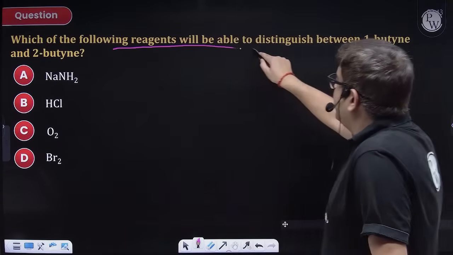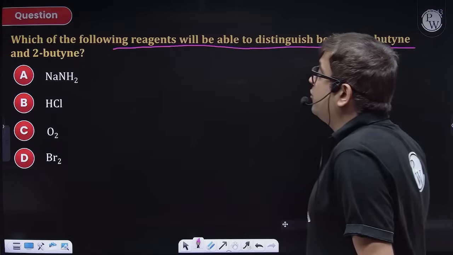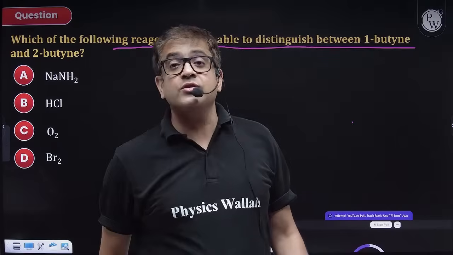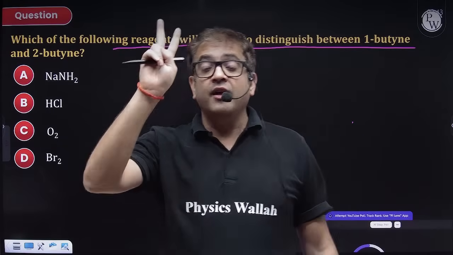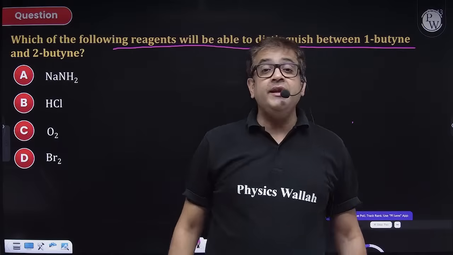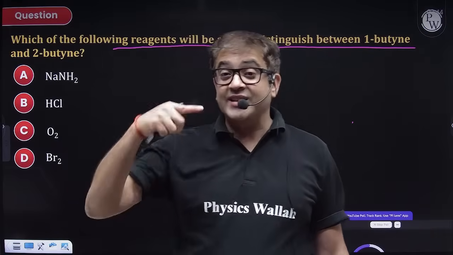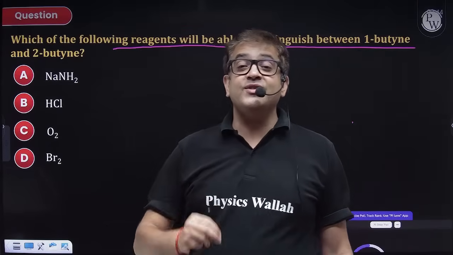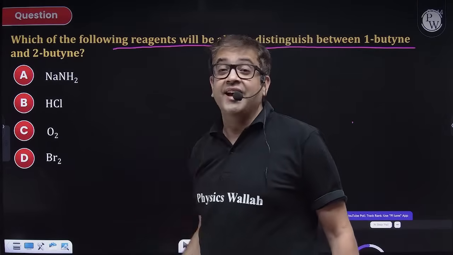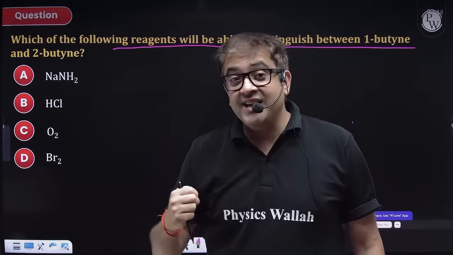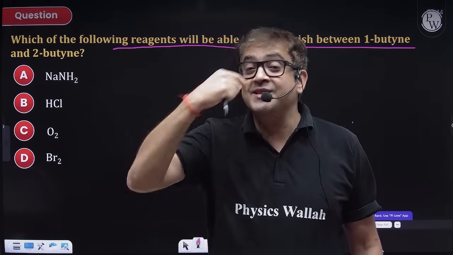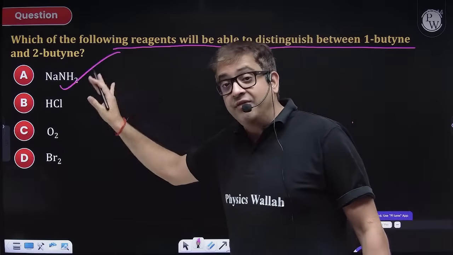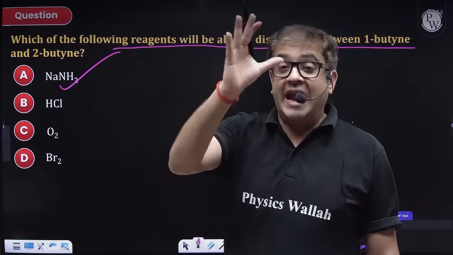Which one of the following reagents will be able to distinguish between but-1-yne and but-2-yne? But-1-yne reacts with Tollens reagent also, white precipitate. Fehling's reagent also, red precipitate. Terminal alkynes, because of acidic hydrogen. It can also react with sodamide. Why? Terminal alkyne. Ammonia gas will be released, so you will be getting that pungent smell. So that will also be a test. This is rather not very famous, but yes, NTA can trick you.